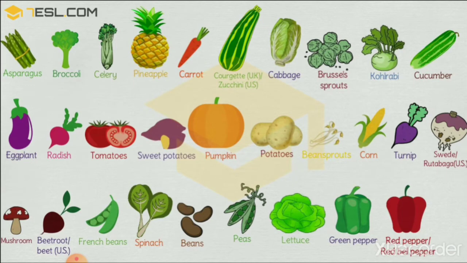Next, we get vegetables from plants. Here you can see some different types of vegetables like pumpkin, eggplant, radish, potato and many others. Eggplant is a vegetable which we get from plants, but it is a fruit of the plant. That's why eggplant is available in both pictures, fruits and vegetables. Here you can see green pepper and red pepper which we use in making pizza. These are all vegetables we get from plants.